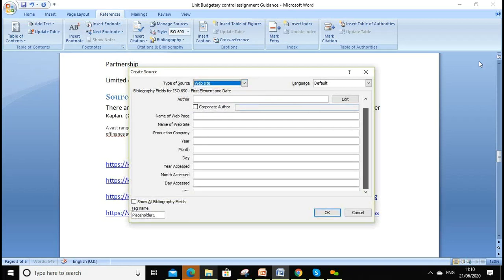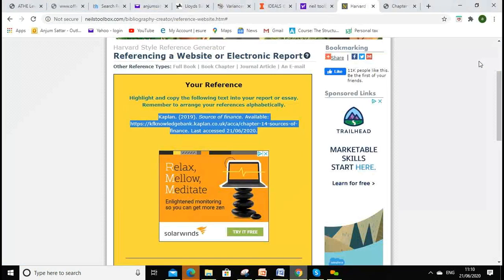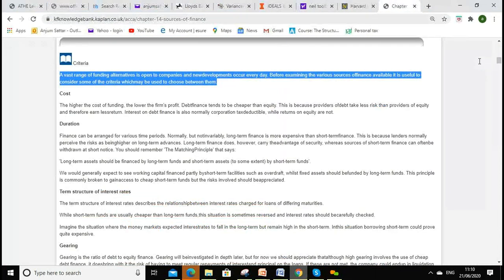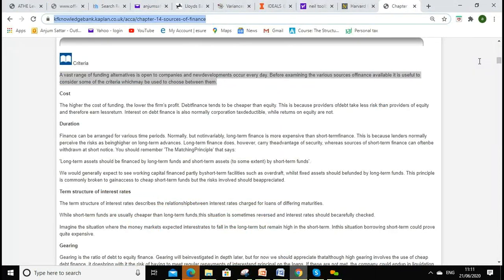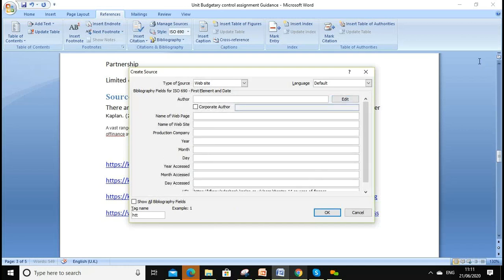So my URL, which is called the full reference list, is where we find the information. This one is the full hyperlink. A URL link is there, and then we know the author was Kaplan, and the website name was kaplan.co.uk.